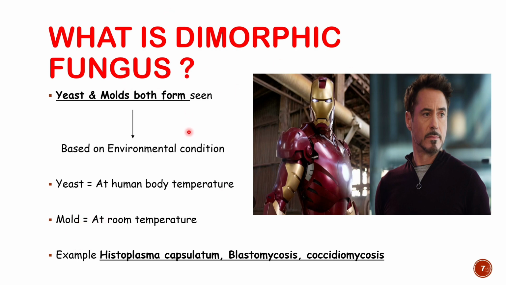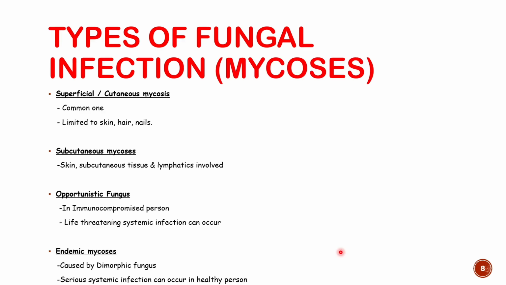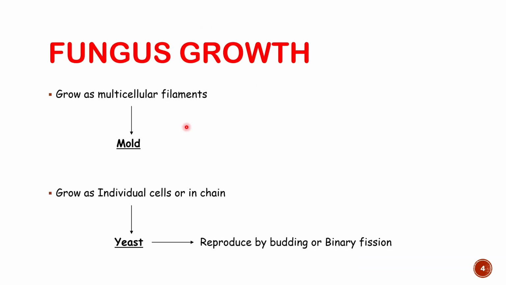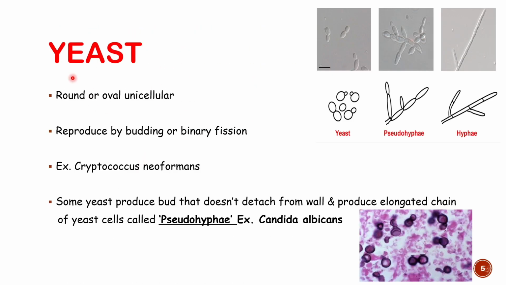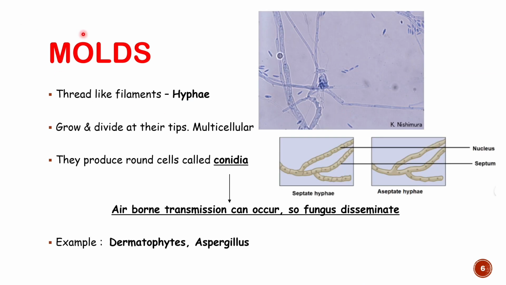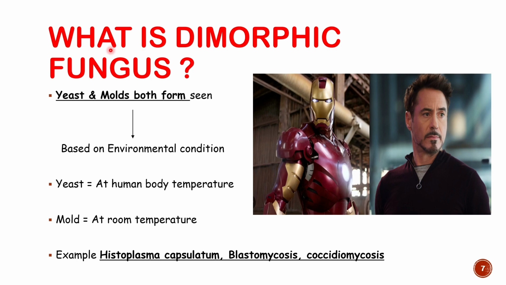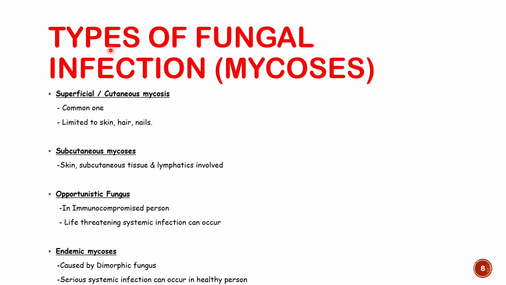The common examples of dimorphic fungus are Histoplasma capsulatum, blastomycosis, and coccidioidomycosis. All right. So these are the three main categories of fungus growth: either as a unicellular yeast form, or as a filamentous hyphae form, that is the mold form, or they will grow as a dimorphic fungus. Now, that was a classification based on growth. But according to the site of infection, they can be categorized into four forms.